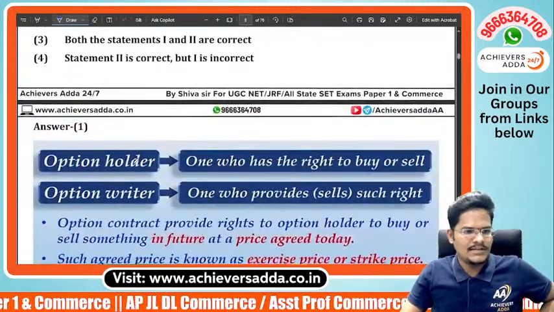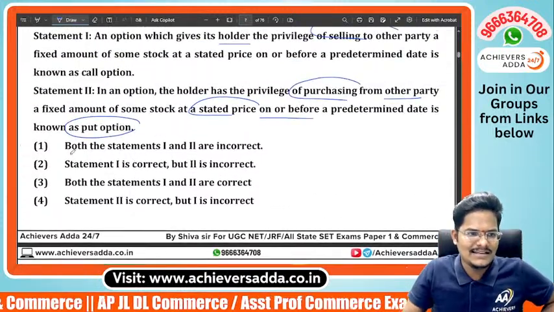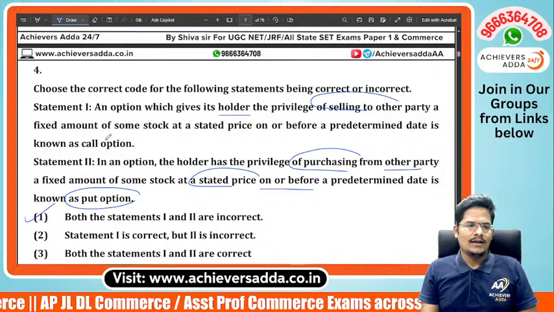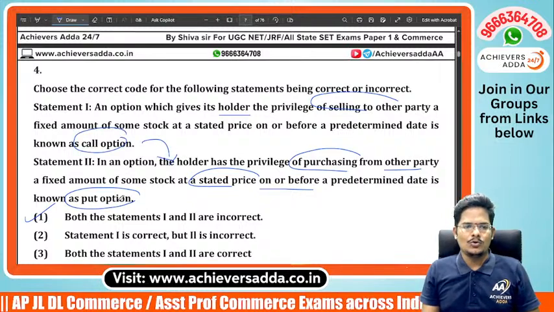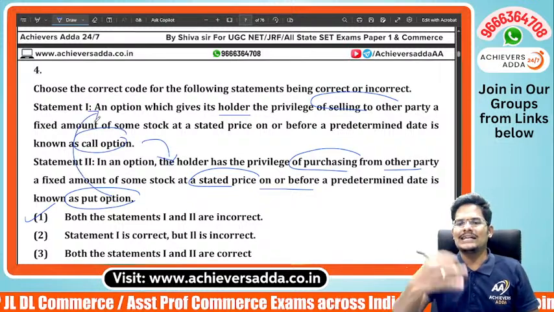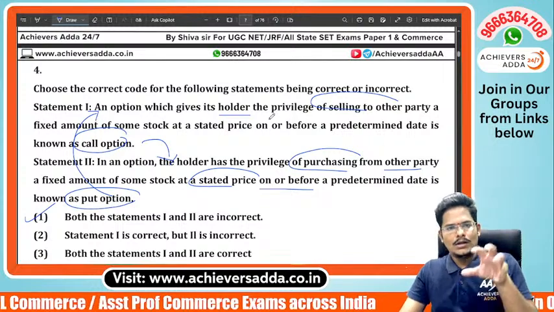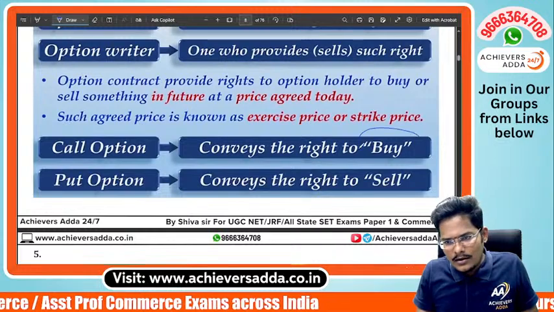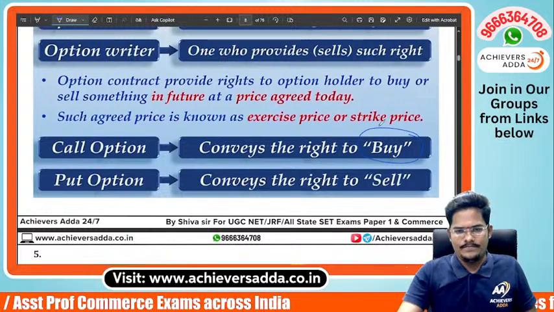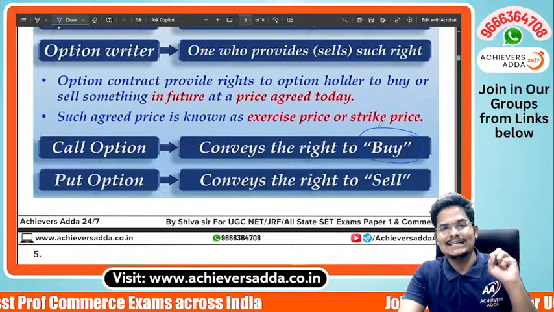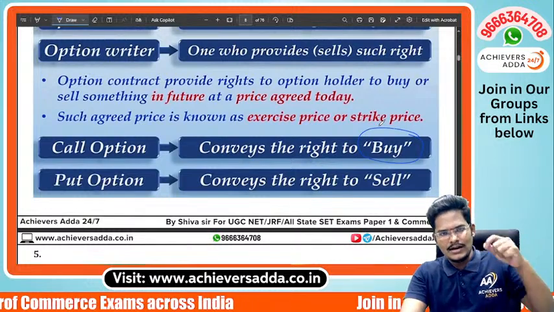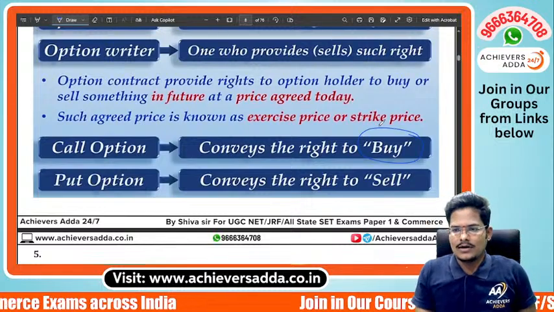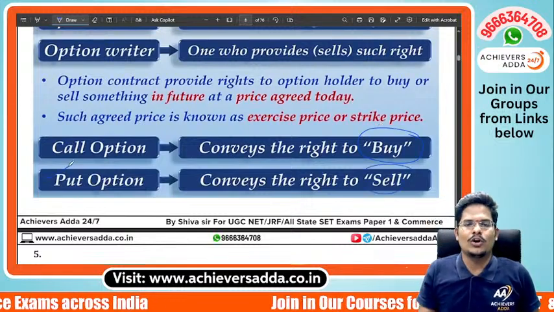Call option, put option. Let me explain. Answer is 1. Both the statements are wrong because they have given it the opposite way. The call option is statement 2, and the put option is statement 1. When we get the right to buy, we call that a call option. The right to sell is nothing but a put option.